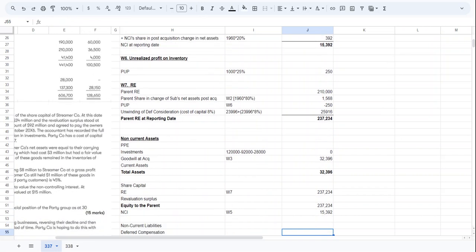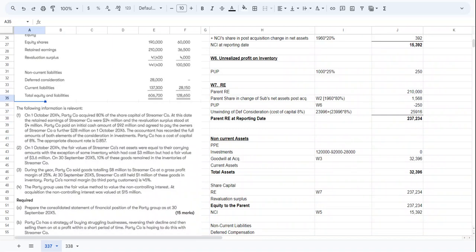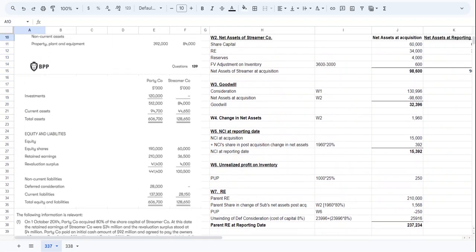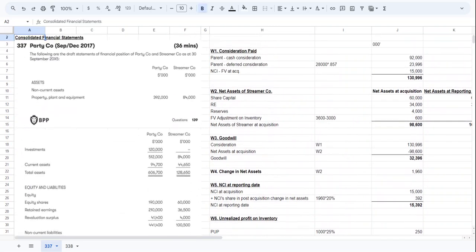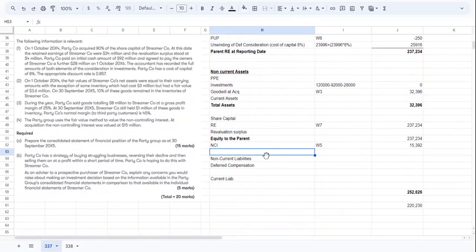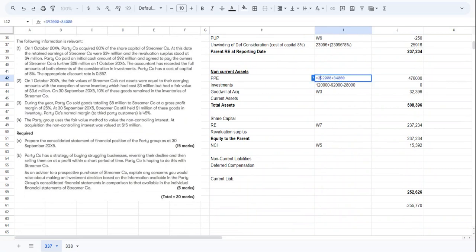And then we have non-current assets. So PP&E. At a group level, how much PP&E do they have? We can see right at the beginning 392 plus 84, so the PP&E will be this much.